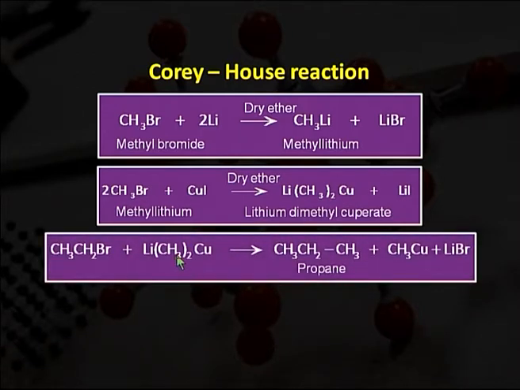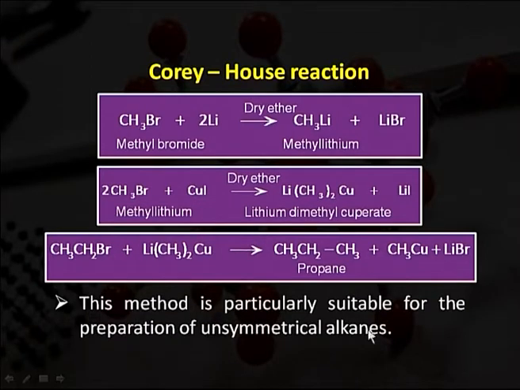Now, this lithium dimethyl cuprate reacts with CH3CH2Br, that is ethyl bromide, and we get ultimately propane, the straight chain alkane, along with CH3Cu and lithium bromide. This method is particularly suitable for the preparation of unsymmetrical alkanes.